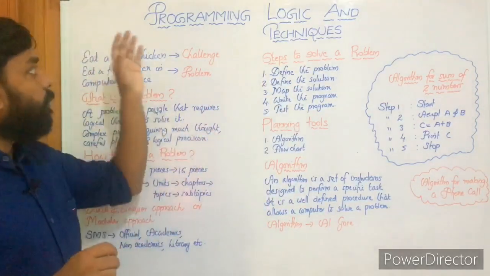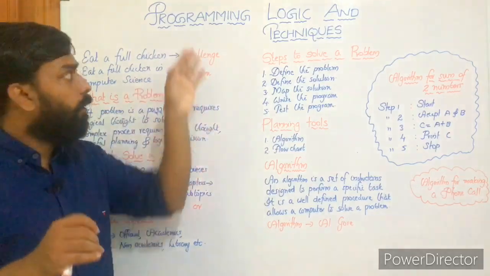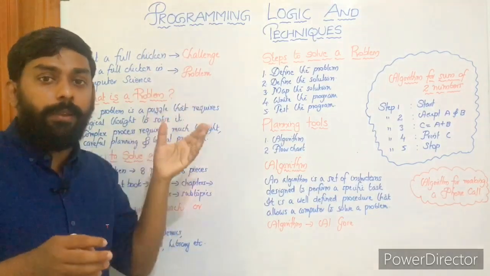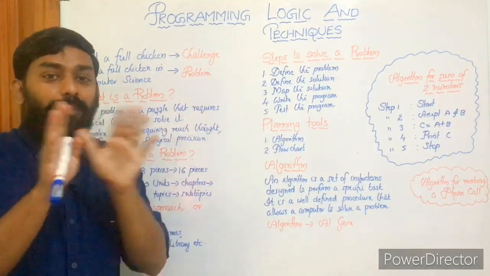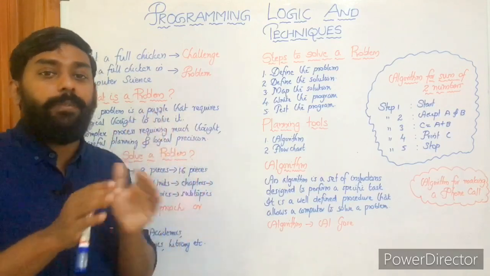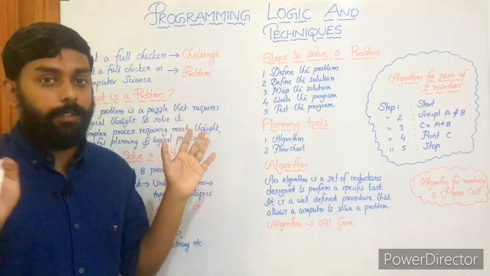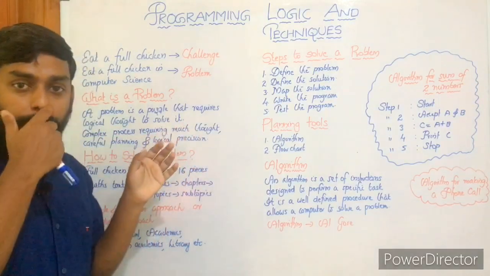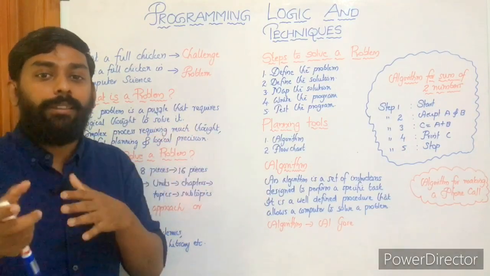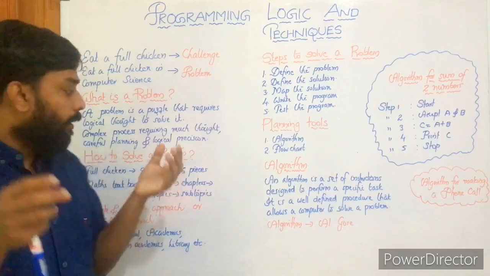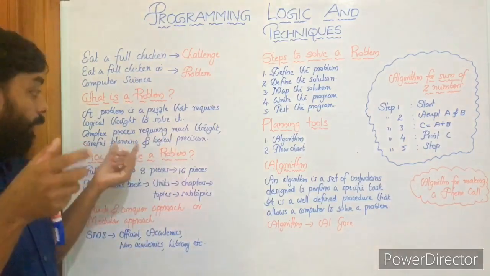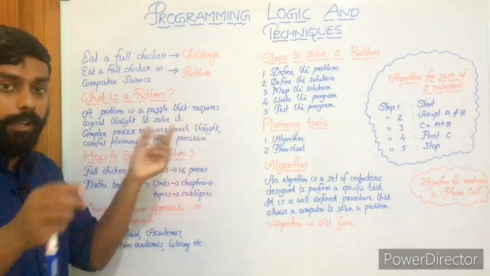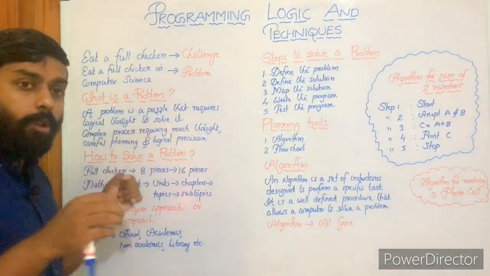Okay, yes. So these are the topics. So today's topic, let's have a quick revision. Programming logic and techniques. So first we have looked at eating a full chicken. Okay, that was a challenge, and here in computer science we can call it a problem, right? Yes, problem. And we have seen what a problem is. The formal definition, problem is a what? Puzzle. Okay, that means logical thinking, logical reasoning, and some sort of what? Planning. Okay, careful planning, logical precision. Yes, precision.